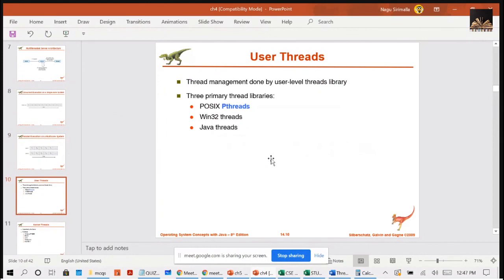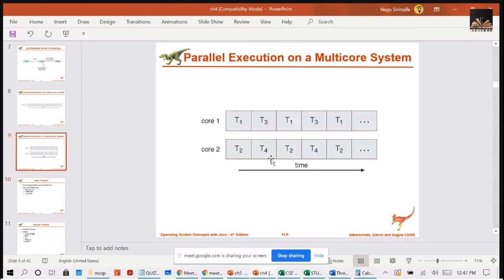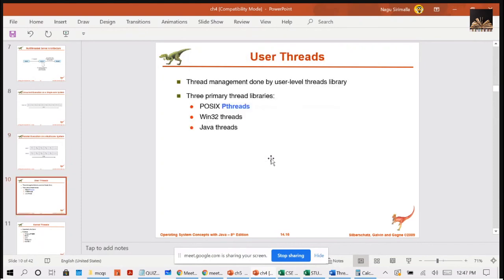When you come to the types of threads, your threads are divided into two types: kernel threads and user threads. Kernel threads are supported and managed directly by the operating system.